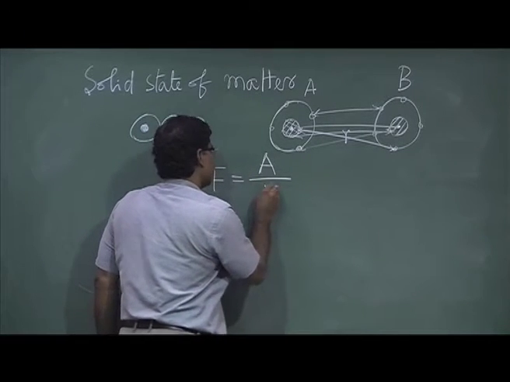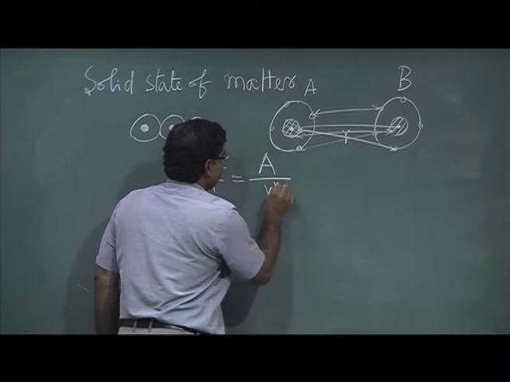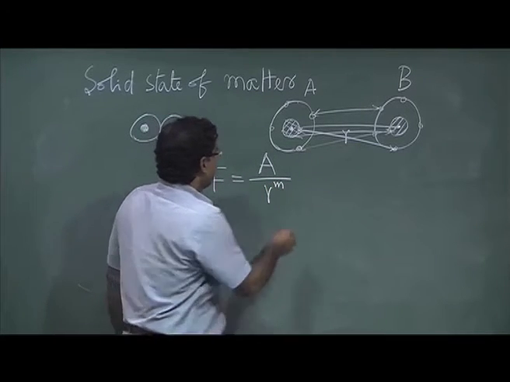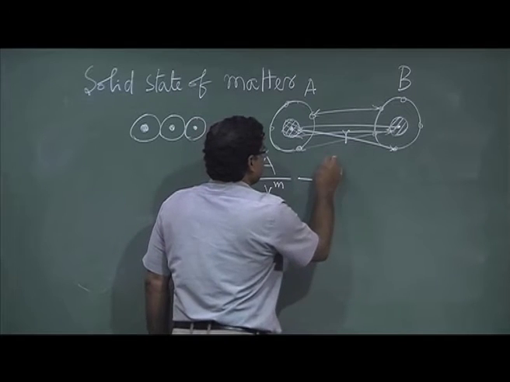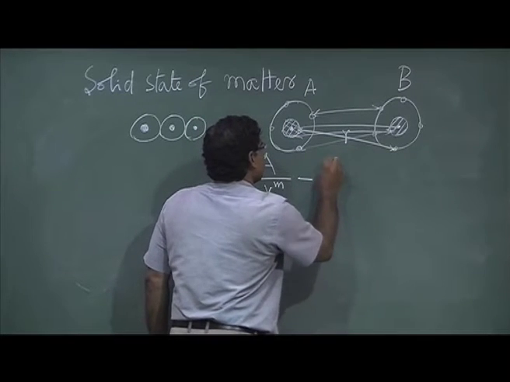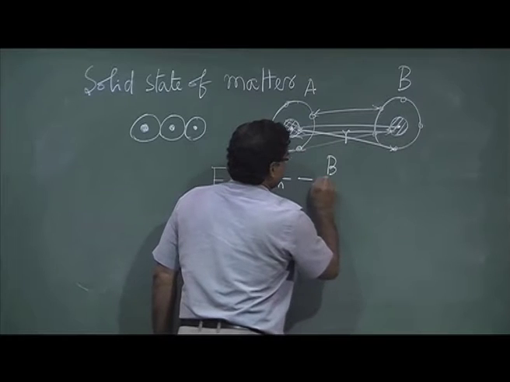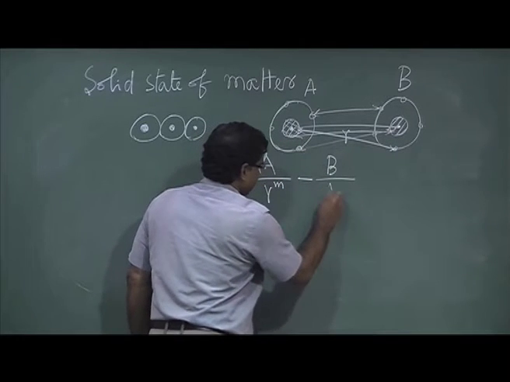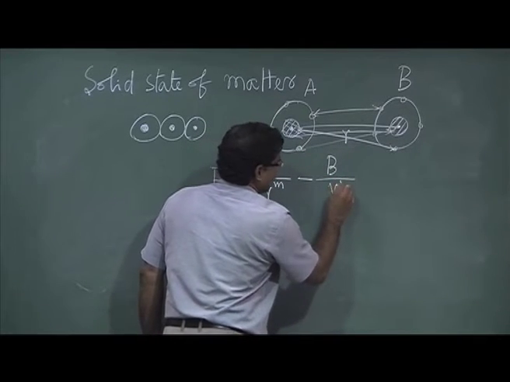So A by r to the power some power, say m, and another force is B by r to the power some, say n.